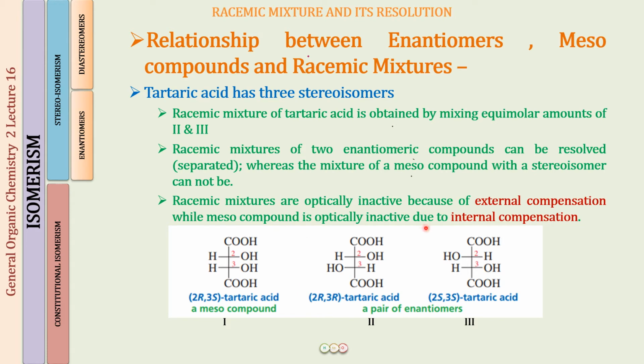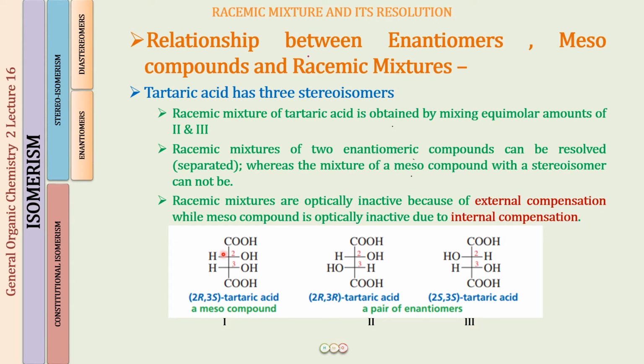One rotates the light in the clockwise direction, the other rotates the plane in the anti-clockwise direction. So they cancel the effect of each other, and hence such a mixture is optically inactive. So this optical inactivity in a racemic mixture is because of external compensation, whereas in a meso compound it is because of internal compensation.